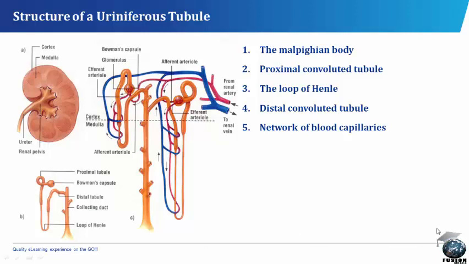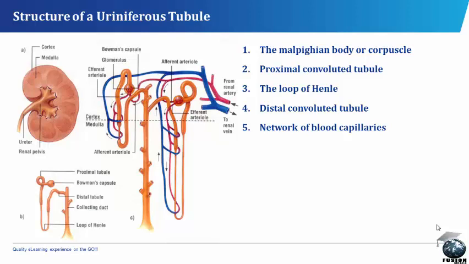The structure of a uriniferous tubule. Each uriniferous tubule or nephron consists of the following parts: the Malpighian body, the proximal convoluted tubule, the loop of Henle, the distal convoluted tubule, and the network of blood capillaries. The Malpighian body or corpuscle is made up of a thin-walled cup-shaped chamber called the Bowman's capsule.